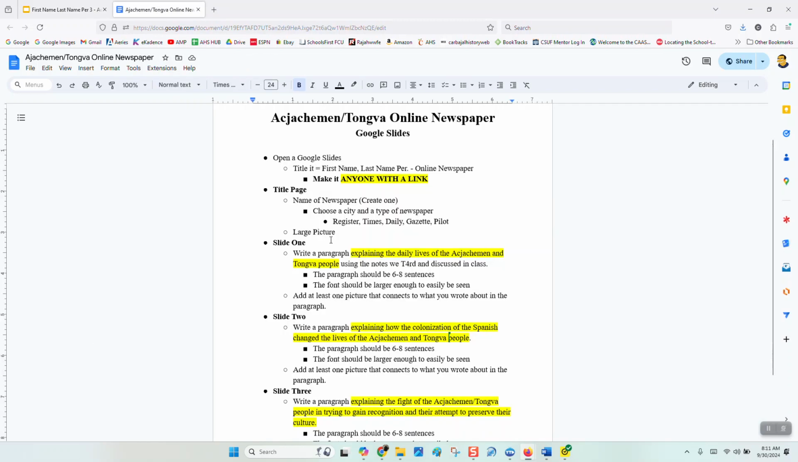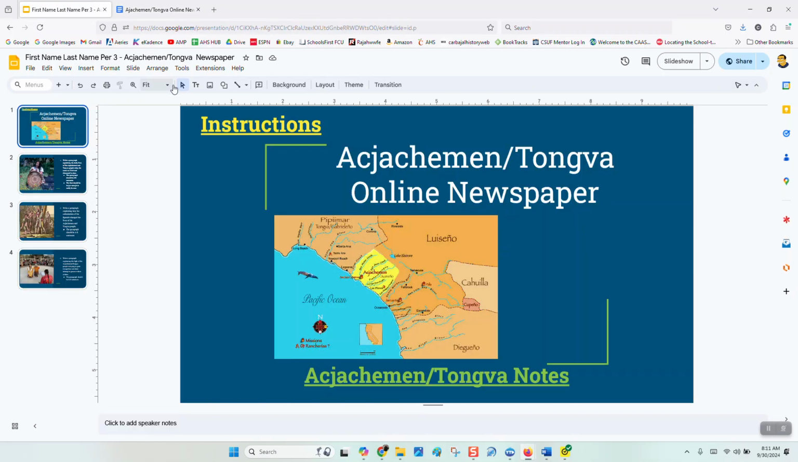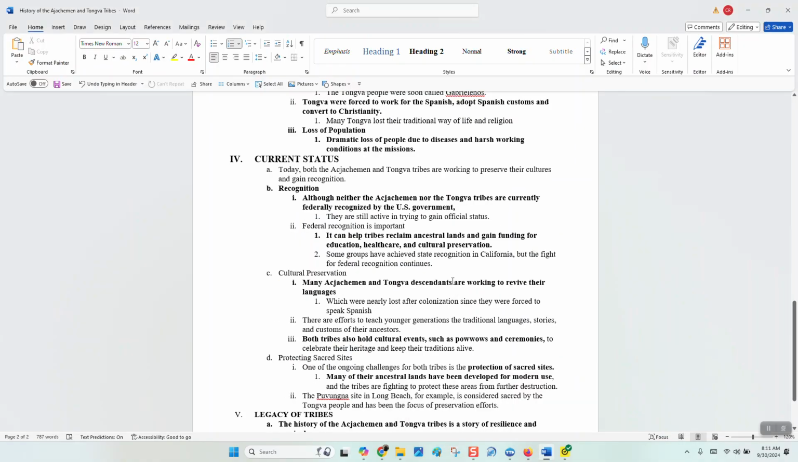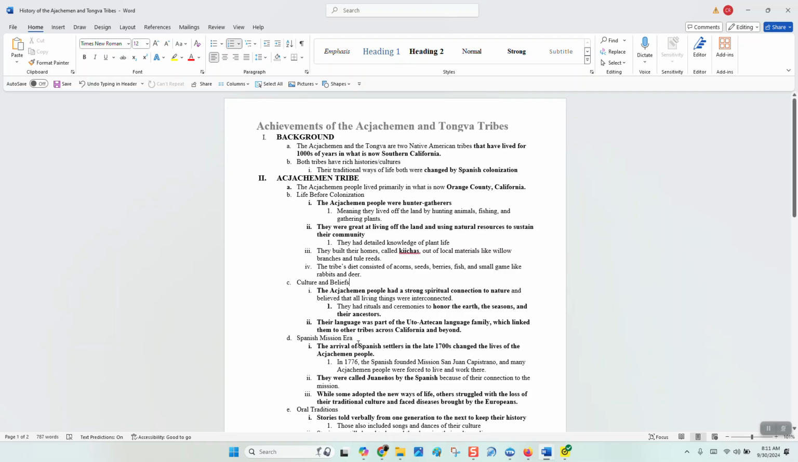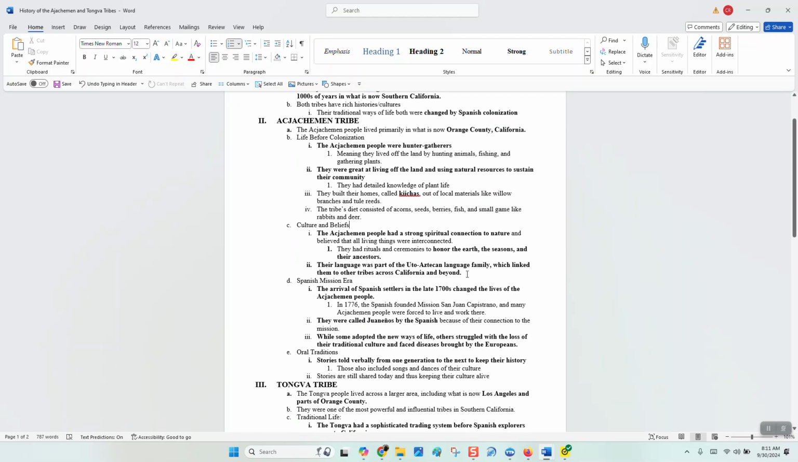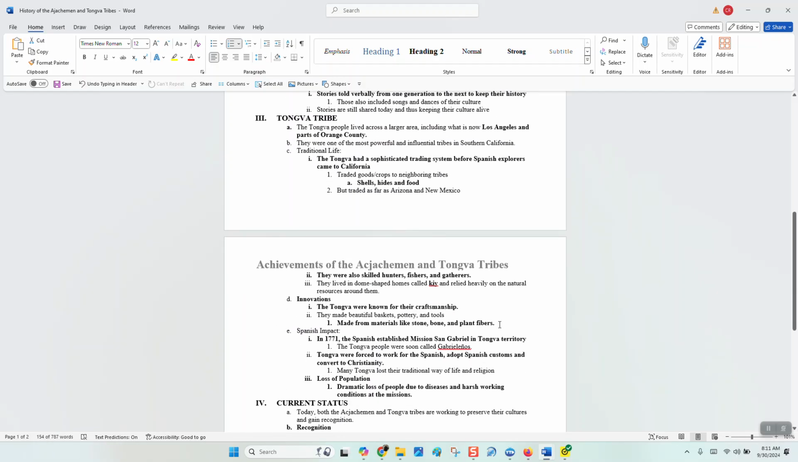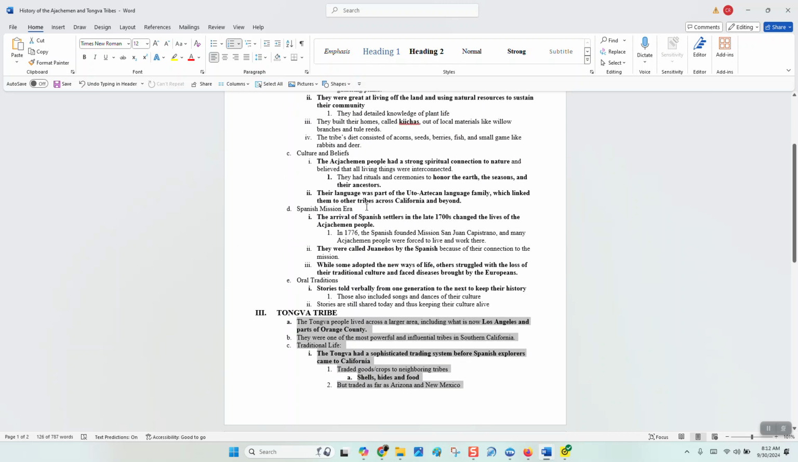Now, what is on the first slide? In the first slide, you're going to write a paragraph, 6 to 8 sentences, that explains the daily lives of the Acjachemen and the Tongva people. So basically, who were they? What did they do? What were the basic ideas of who these tribes were? You're going to find that information in section 1 and section 2. This section is about the Acjachemen and their daily lives, and this section is about the Tongva and their daily life. So you have to read over those two sections, we're going to discuss it, and then you're going to write 6 to 8 sentences about that.